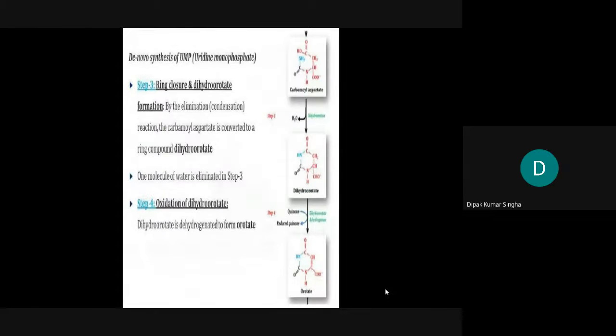Then carbamyl phosphate, as in the urea cycle, combines with aspartate, and carbamyl aspartate will become. In step 3, the carbamyl aspartate is converted to dihydroorotate. Then dihydroorotate dehydrogenase converts dihydroorotate to orotic acid, or orotate.